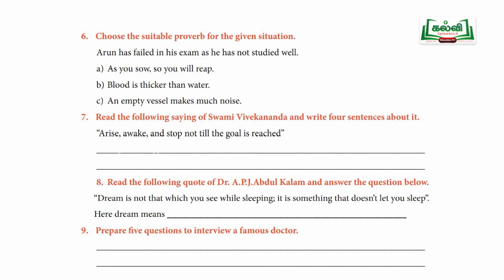Choose the suitable verb for the given situation. They have given one sentence, that is, Aruna has failed in his exam as he has not studied well. That is, Arun is a boy. He has failed in his exam. Why has he failed in his exam? Yes, because he did not study properly. So Arun did not study properly and he has failed. You have understood the meaning now, students, and they have given three options: as you sow, so you reap; blood is thicker than water; an empty vessel makes much noise.